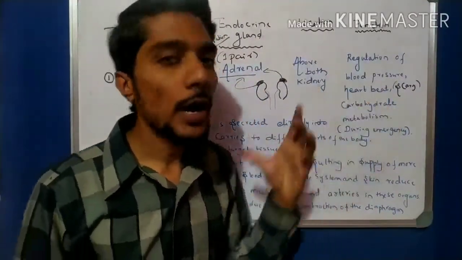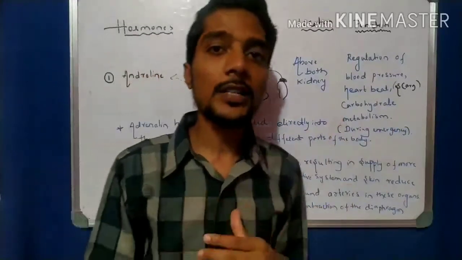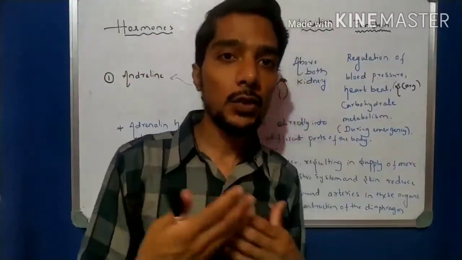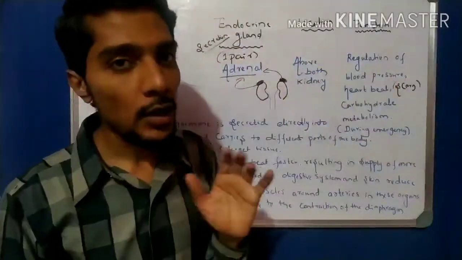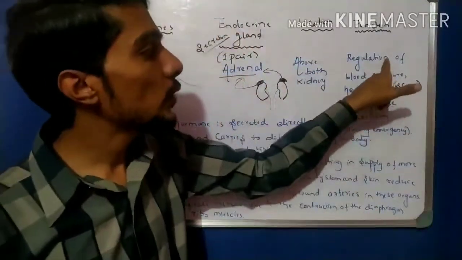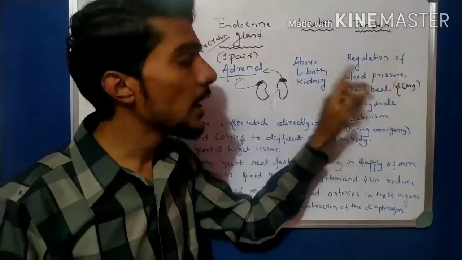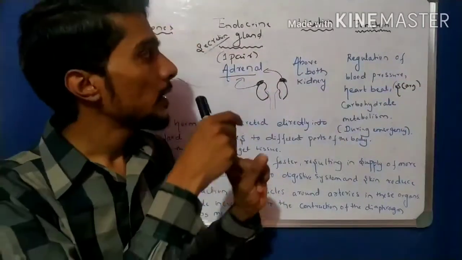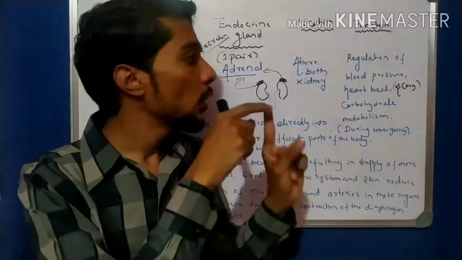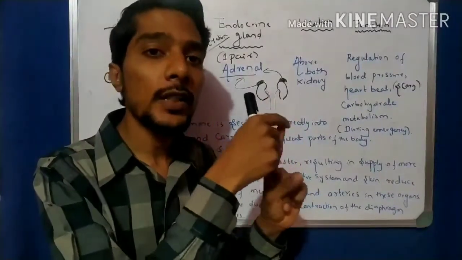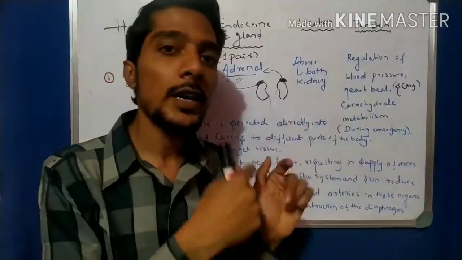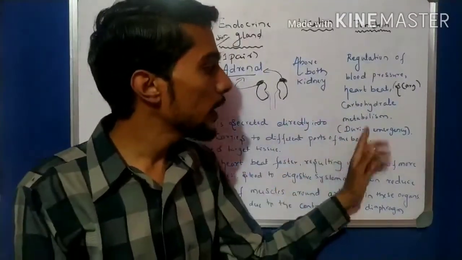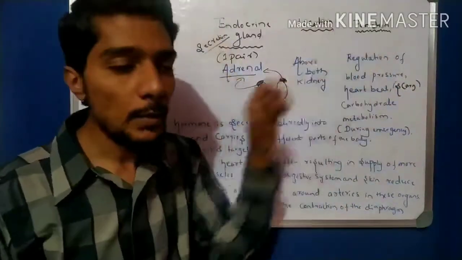The next one is carbohydrates. The metabolism and maintenance of carbohydrates, which are the energy source of the body, is controlled by this gland. So one function is the regulation of blood pressure and heartbeat, number 1. The next is carbohydrate metabolism. This acts during emergency.